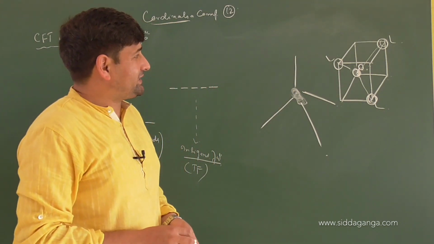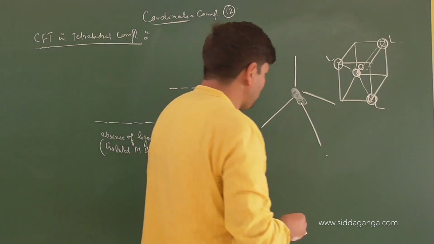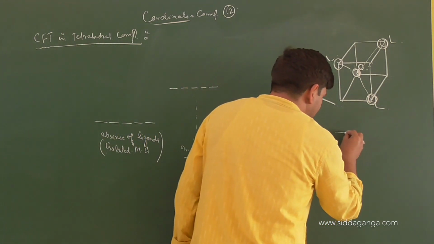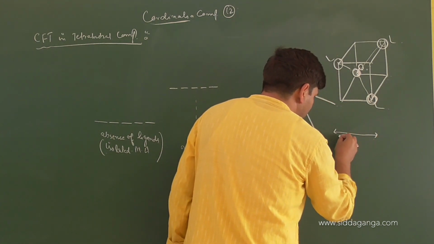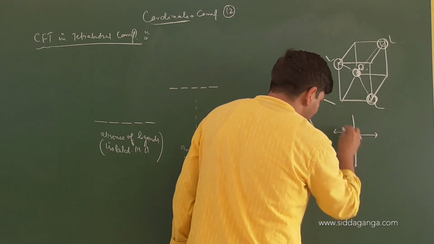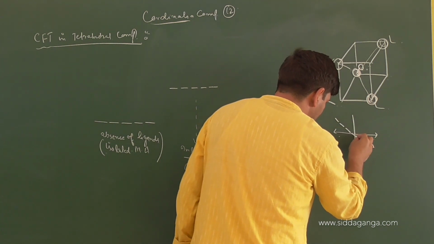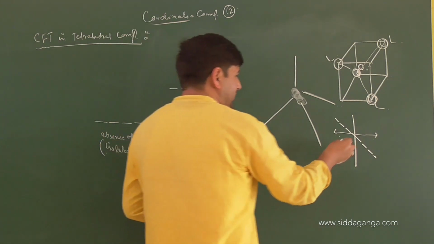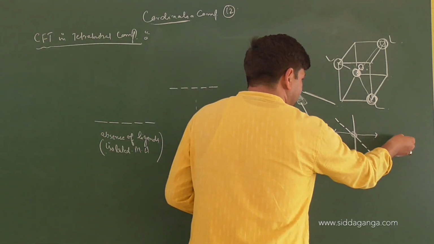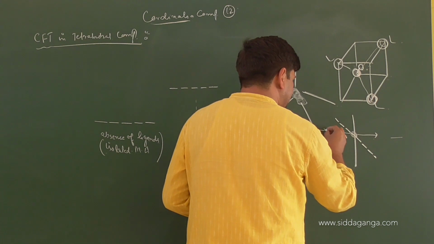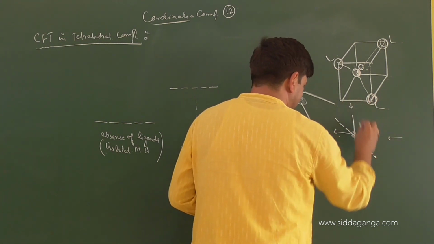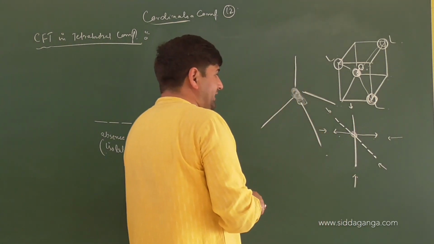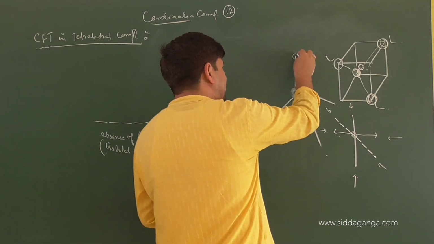Now if you break this central metal atom into axes, you can understand it. If you break this into axes, you will find out the electron clouds. So we have a metal atom here. Now earlier when the octahedral field was coming, the ligands were approaching along the axes. Yes or no? Very simple to understand. But now when the ligands are approaching, they are approaching in a tetrahedral direction.